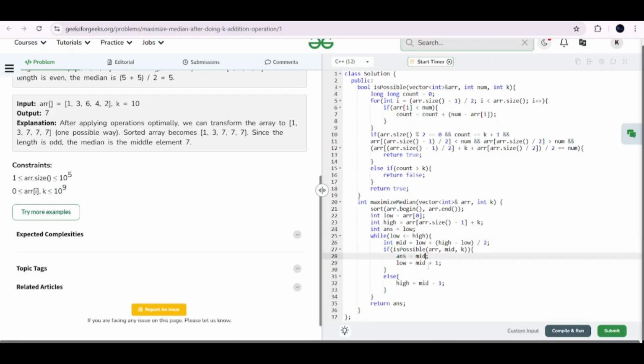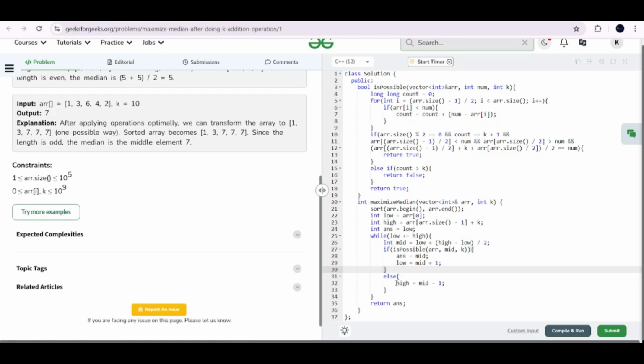It can be a median, and you find out the maximum median. If it is possible at median or mid, it is definitely possible for any median less than mid, and it is only because you are making a smaller number of increments if it is less than mid, which is allowed. So you have to increment the mid. You have to go to the right of the search space. So low equals mid plus 1.